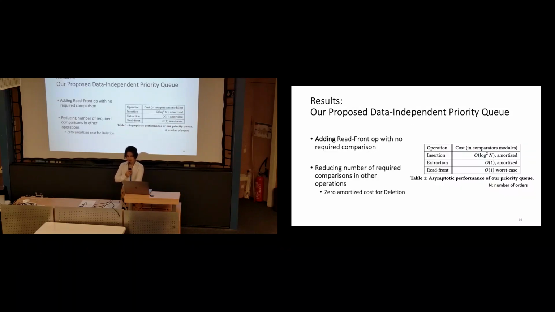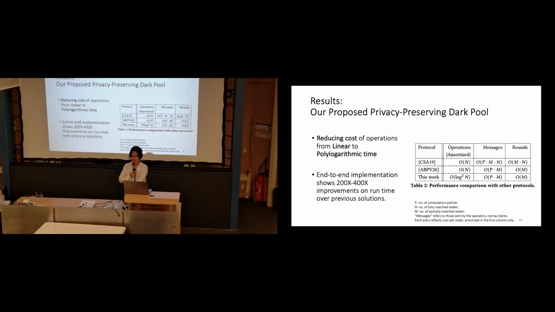These are the results we achieved with the data-independent priority queue. We were able to add the read front operation with no required comparison. We reduced the number of comparisons in all of the operations, and in particular we have zero amortized cost for deletion. By applying the data-independent priority queue to our privacy-preserving dark pool, we reduced the cost of operations from linear to polylogarithmic.